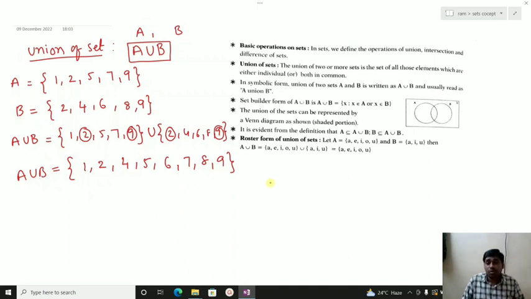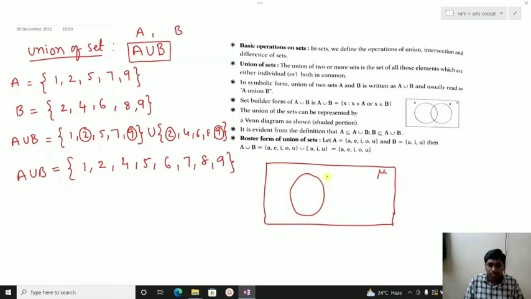Now, how do we represent this in a Venn diagram? These are natural numbers, so it is a universal set of natural numbers. Set A and set B have two common elements. This is set A, this is set B. The common elements are 2 and 9, which we write first. Then we complete the sets: A has 1, 5 and 7, and set B has 4, 6, 8.